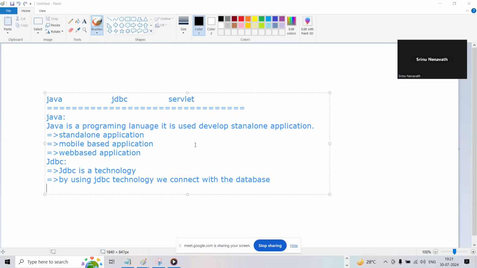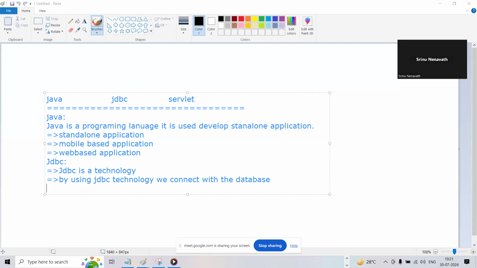You can check here, guys. By using Java and JDBC, there is a purpose for each. If I want to develop a standalone application, then we can use the Java programming language. The purpose of JDBC is that we can connect with the database, right?